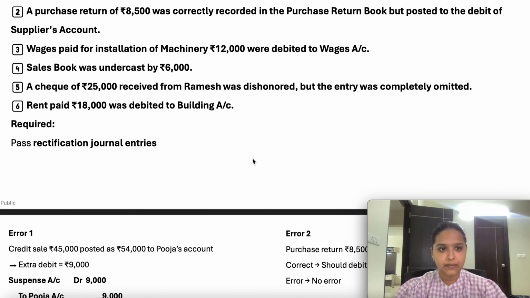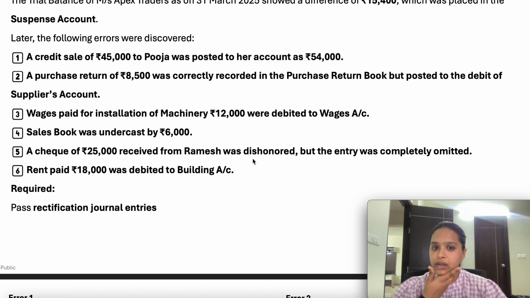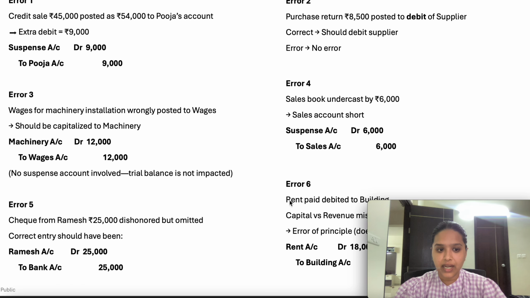Okay. A check of 25,000 received from Ramesh. You have received a check from Ramesh, right? So what entry should you record? Bank account debit to Ramesh, but the check was dishonored. It means you have not received any payment, but the problem is the entry was completely omitted. So in this case, what entry you have recorded?